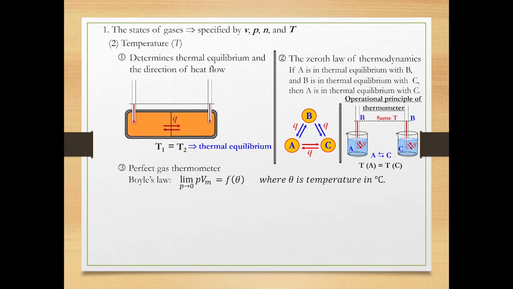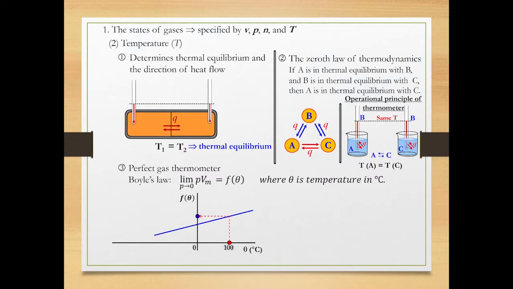This constant value is no longer constant if temperature changes, which is denoted by function of theta. Be aware that theta is the temperature in Celsius. You may plot the function f with respect to temperature theta. You may pick any temperature on the x-axis, like 100 Celsius. Its corresponding value on the y-axis is always fixed.